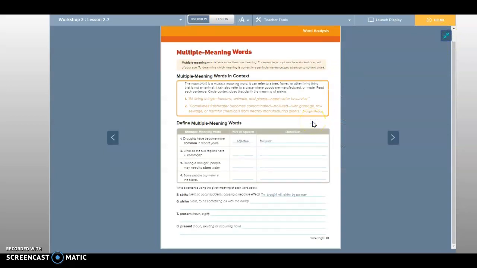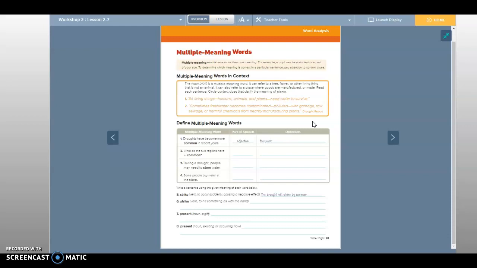Okay. All right, so now we're looking at some multiple meaning words. Multiple meaning words have more than one meaning. For example, a pupil can be a student or a part of your eye. To determine which meaning is correct in a particular sentence, pay attention to context clues. You guys know what context clues are? When you're reading something and you come across a word that you don't know, a lot of times you can figure out the meaning of that word by looking at the other words around it, right? Does that make sense?